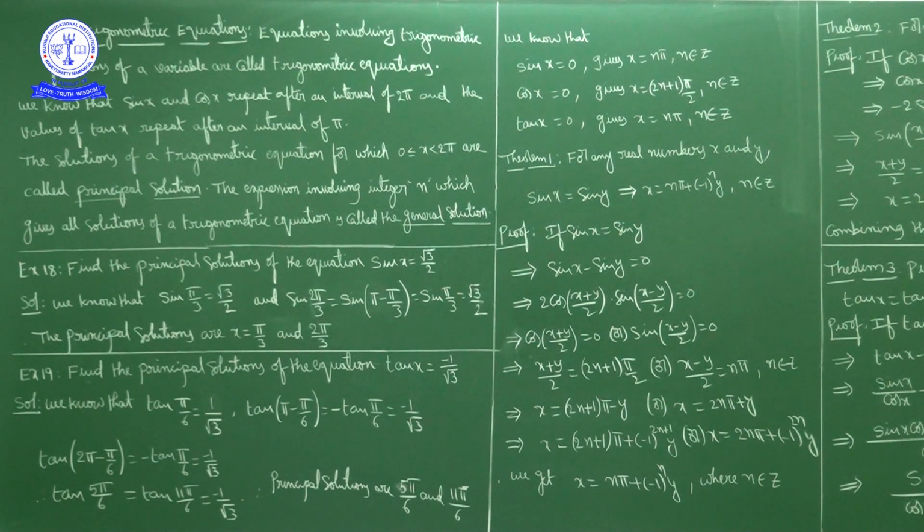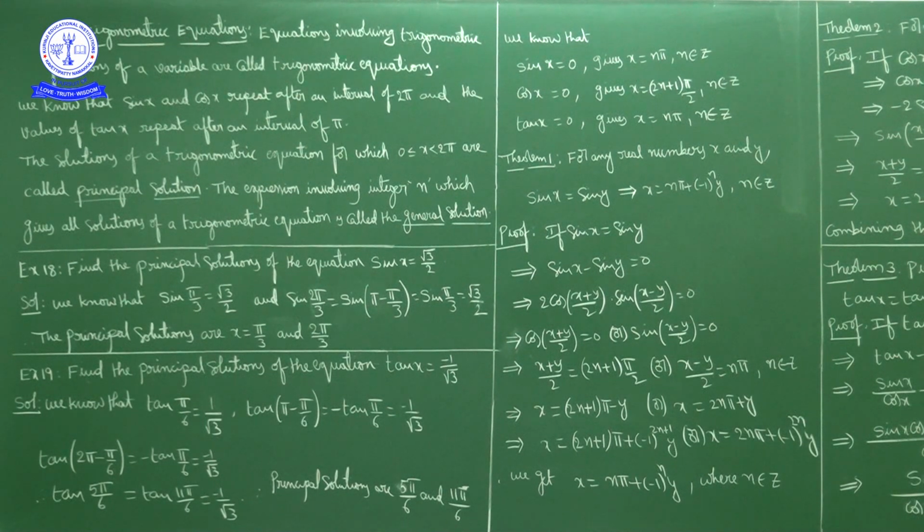Okay, and there are two types of solutions. One is the principal solution, one is the general solution. Principal solution means you have to give the value of x in the interval 0 to 2 pi. General solution means you have to give the general form, a general expression which gives all solutions of the trigonometric equation.